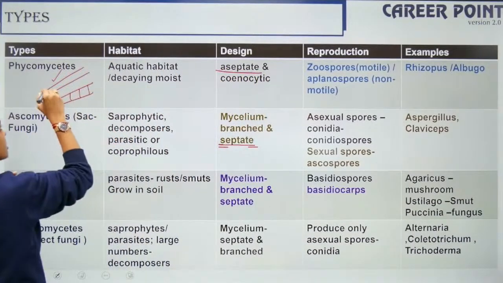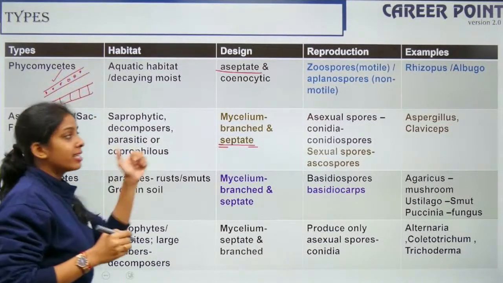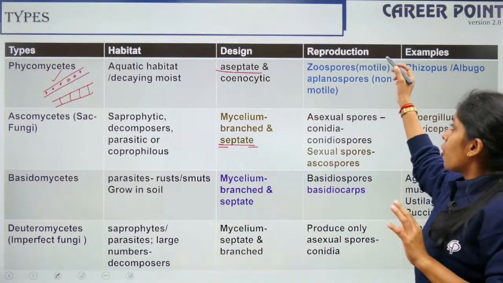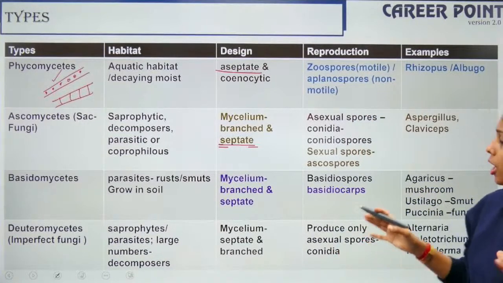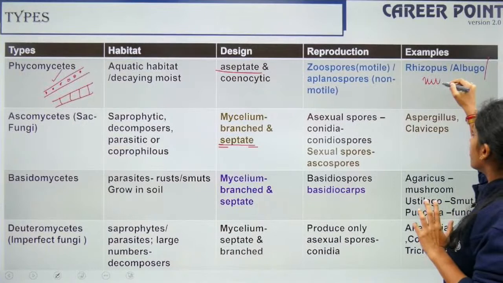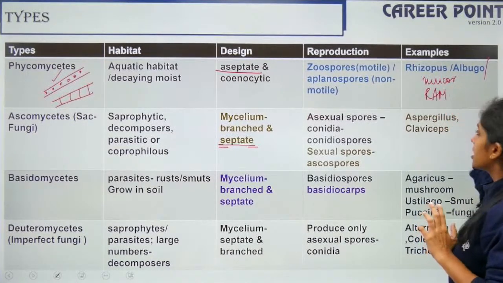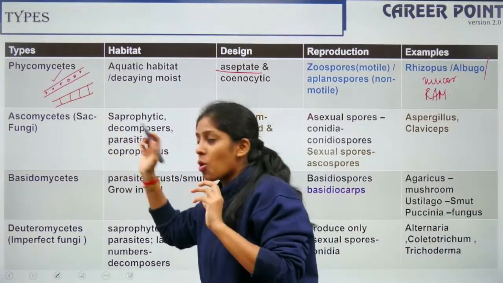What is coenocyte? It can have many nuclei. That is the coenocytic condition. Okay. So zoospores here are motile, aplanospores are non-motile. Example: Rhizopus, Albugo and Mucor. So you will remember the examples as RAM. Fine. The next one is Ascomycetes.